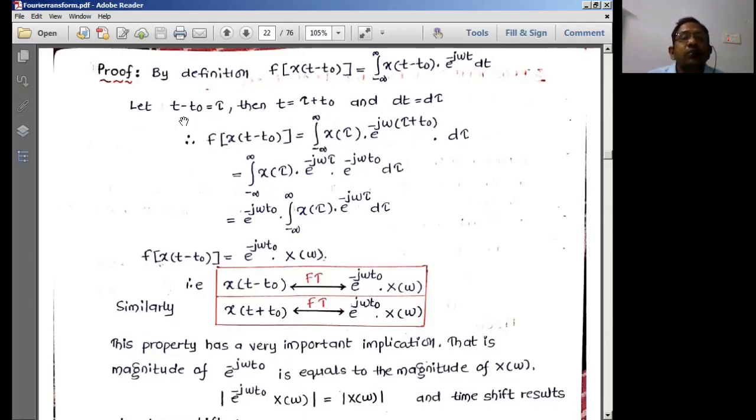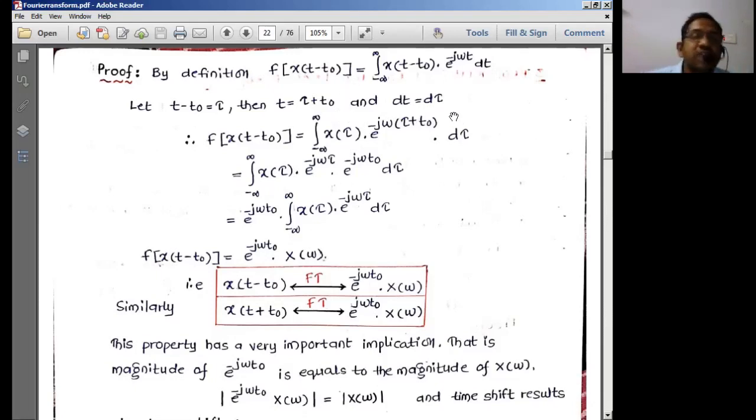For this, I'll take t naught to the right hand side, thereby I can write t is equal to tau plus t naught. And if I differentiate this equation, I get dt is equal to d tau, where t naught is a fixed constant, and the differentiation of a constant is taken as 0.